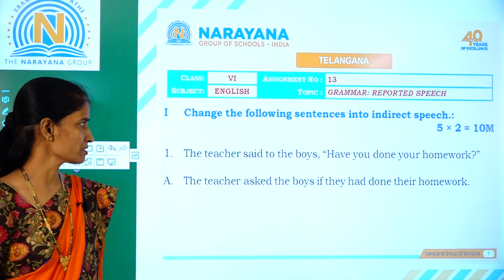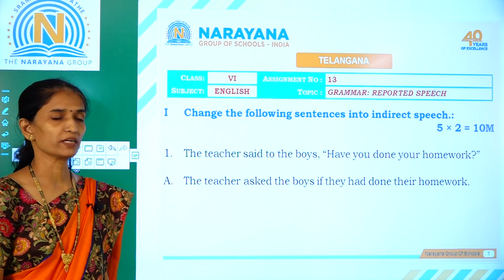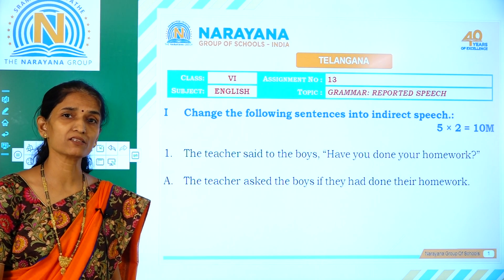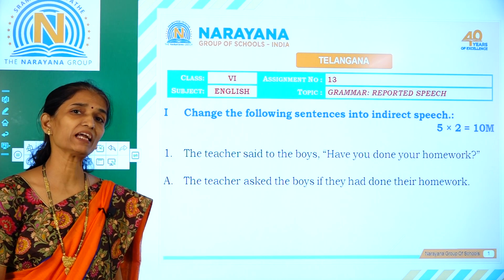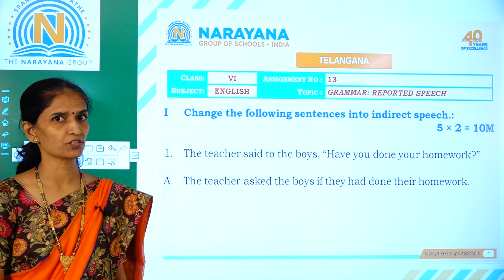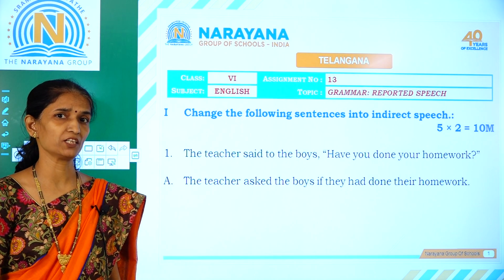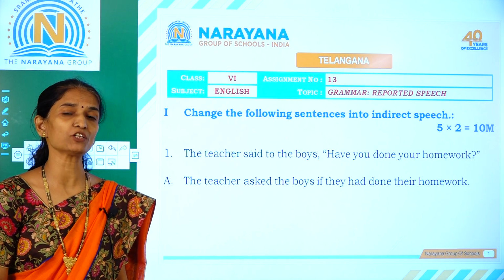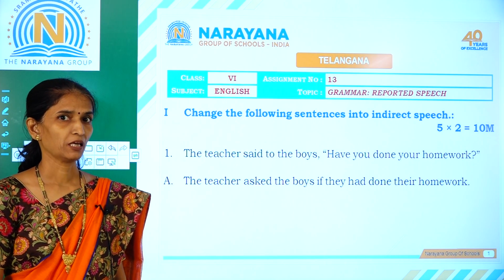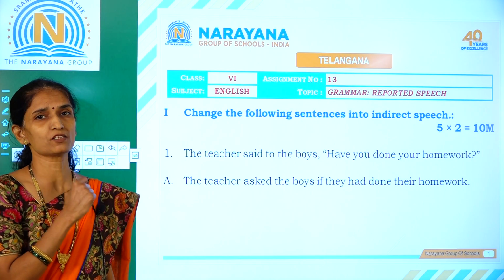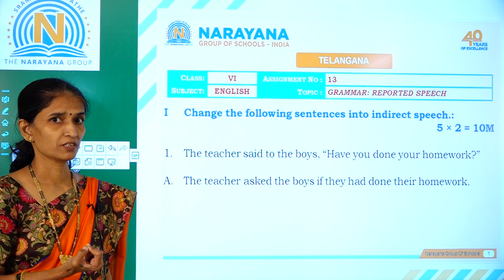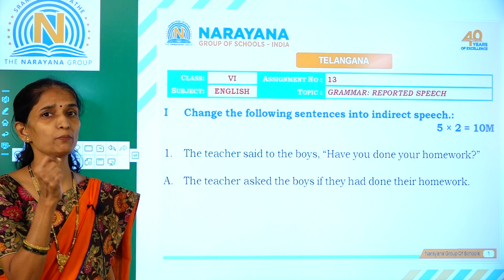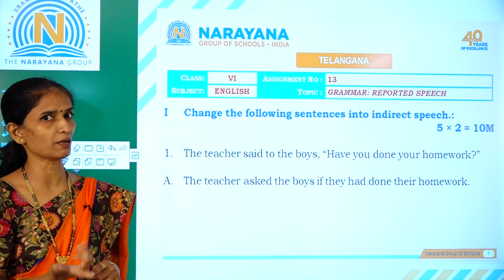The first sentence is, the teacher said to the boys, "Have you done your homework?" The given sentence is a question. So when we have a question in direct speech, we change it to indirect speech depending upon whether the given question is yes or no type of question or WH question. So before you transform a sentence from direct to indirect speech, read the question carefully. Read the sentence and decide whether the given question is yes or no type or WH type.